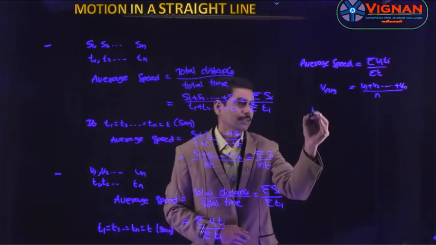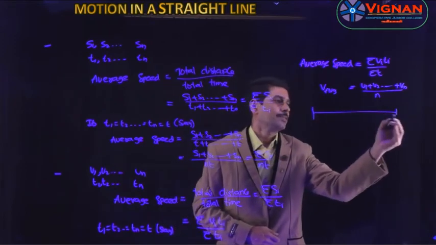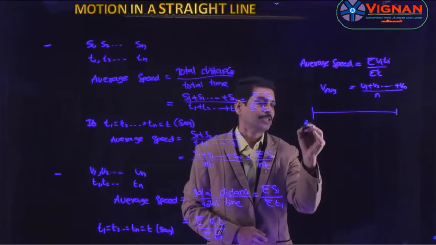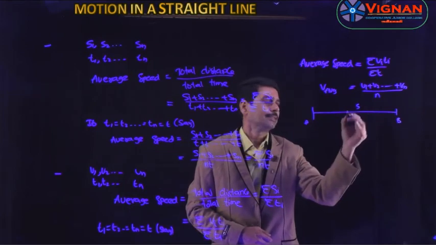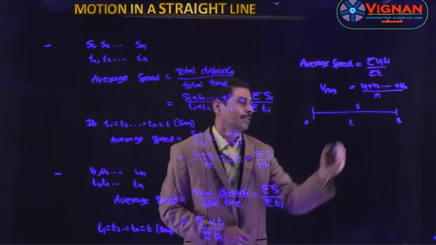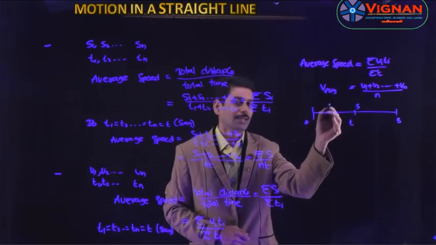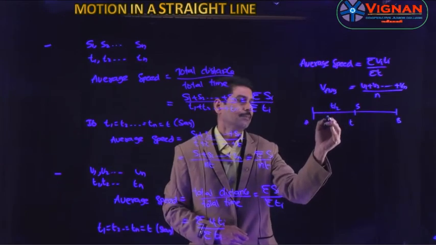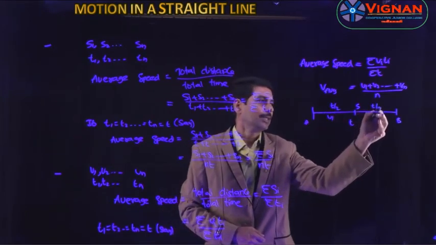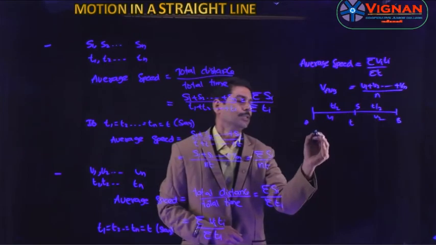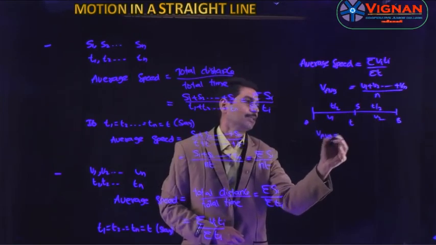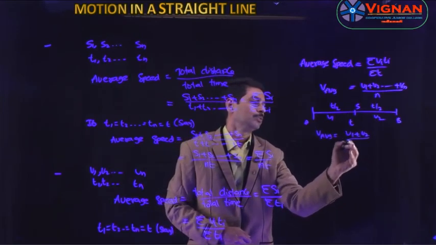That means if we consider the total distance from A to B as s and the time as t, and it travels the first half of the time with a velocity v1 and the remaining half of the time with a velocity v2, then the average velocity is nothing but v1 plus v2 by 2.